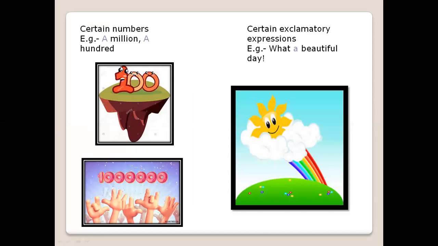Then we have certain numbers. Certain numbers will always take a. Supposingly a million. I have a hundred friends. So when there is talking about a hundred or just a million, then it will always take a.